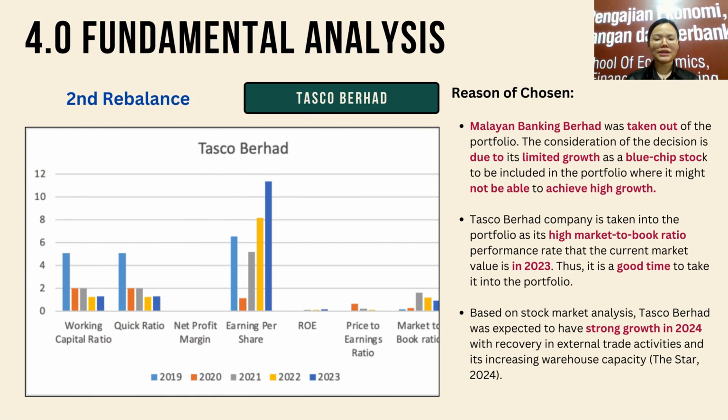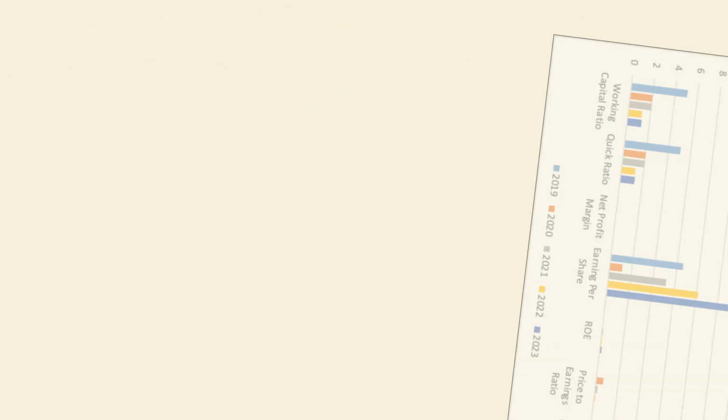Present our first rebalanced portfolio. Bank was taken out of our portfolio. The reason behind it is that it has limited growth as a blue chip stock. Meanwhile, Tesco Berhad is taken into the portfolio because in 2023, it had a high market to book ratio performance. At the same time, we expect it to have strong growth in 2024 since it is recovering in external trade activity and is increasing warehouse capacity.